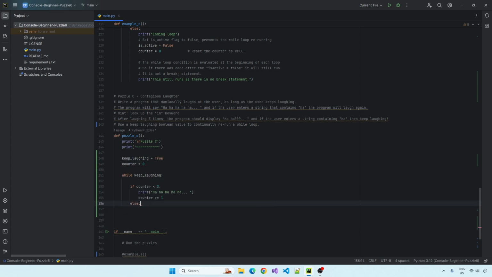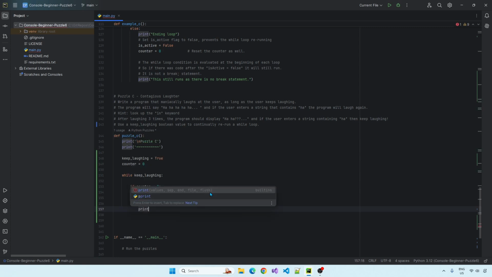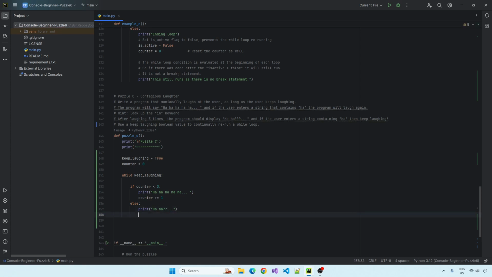Else, so as soon as it goes 0, 1, 2, so the third attempt, the else will kick in, and we want it to print ha ha question mark. If I can do the quotes, it'd be better. And then we want to reset the counter.